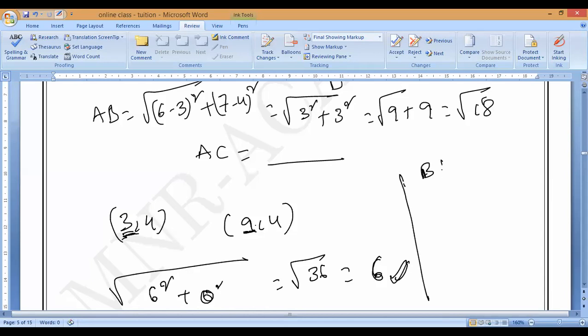Next, BD. Distance between B and D. B is 6, 7 and D is 6, 1.